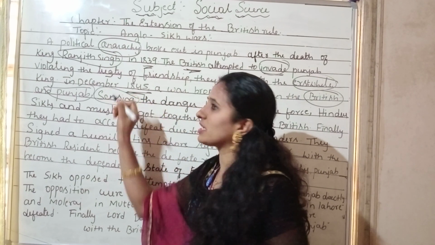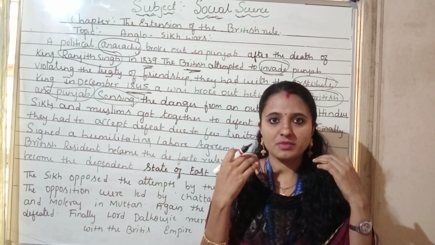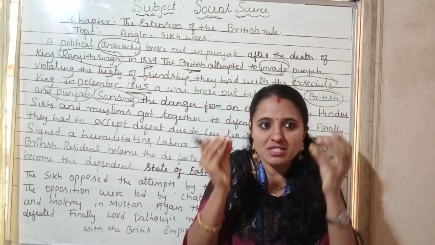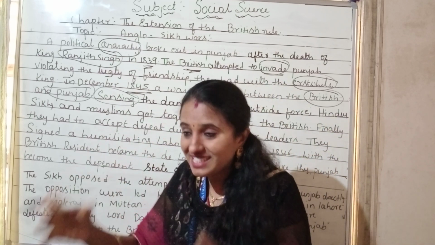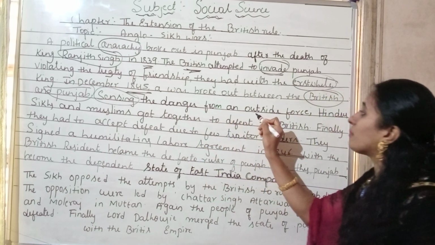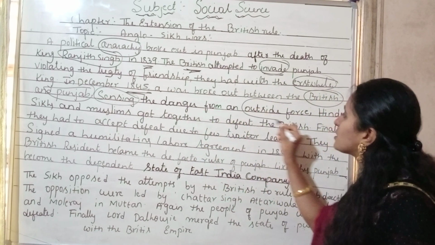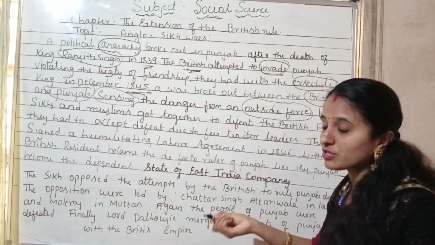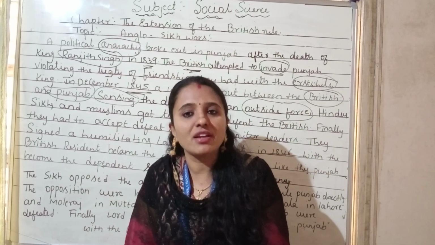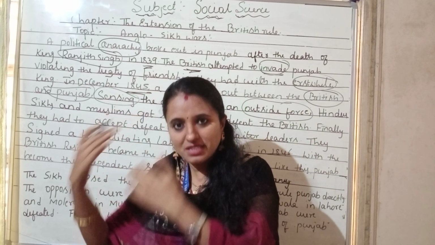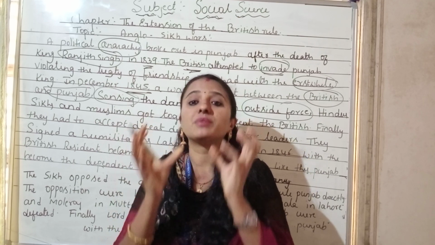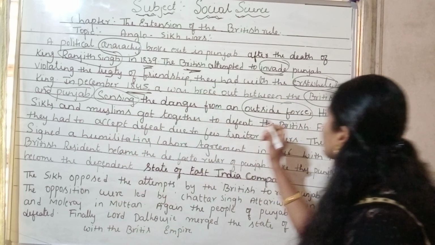Sensing means they had the idea that it was a danger from an outside force. The British force was the strongest force, and the Punjab rulers knew that the British were very strong.